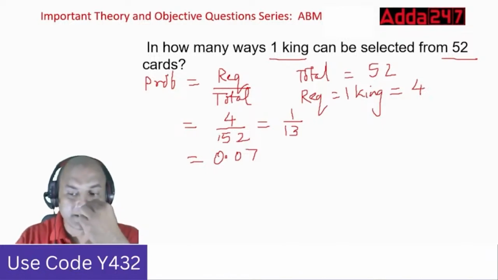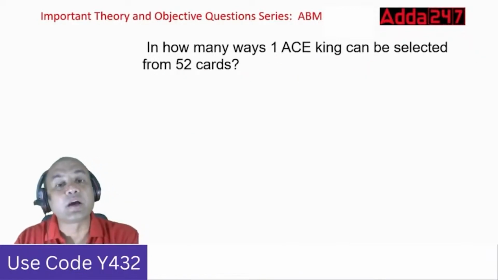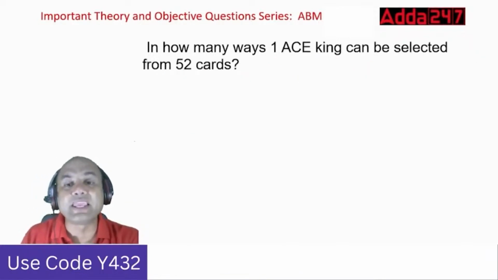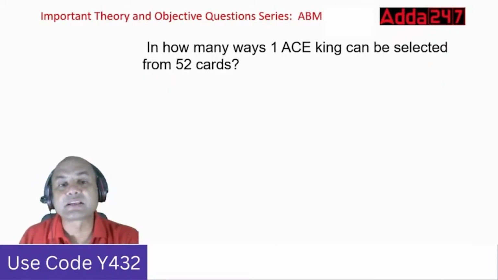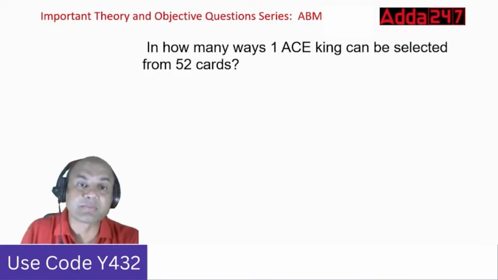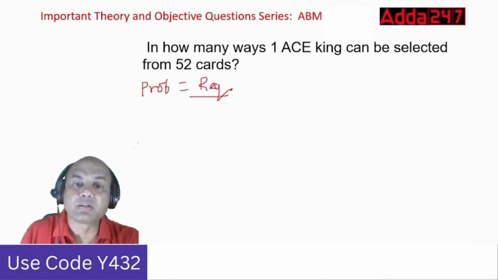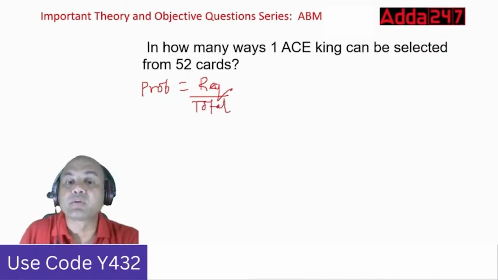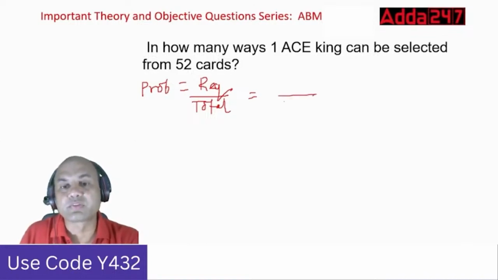Okay. Next one. In how many ways can one ace king be selected from 52 cards? Means one ace king to be selected from 52 cards. So again, probability equals required upon total, right? So what is required now? One ace king. And what is total? Total is 52 cards. So total is 52 over here.